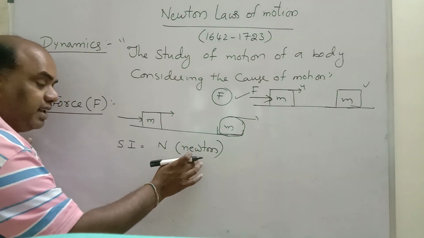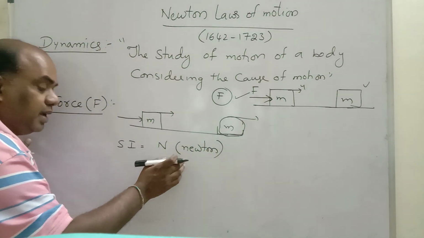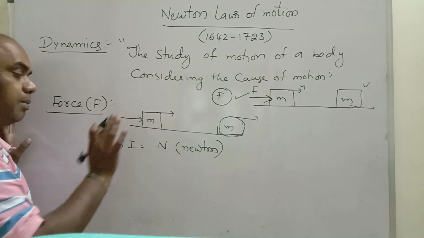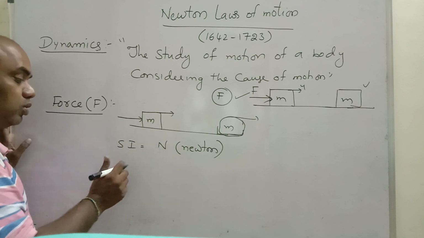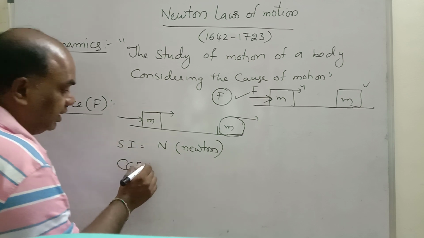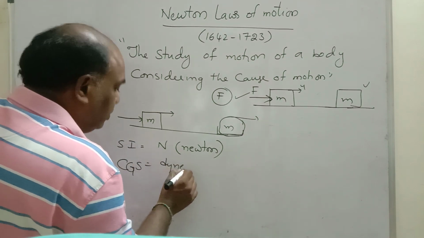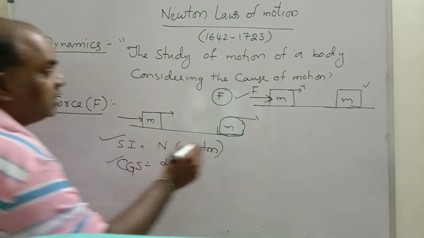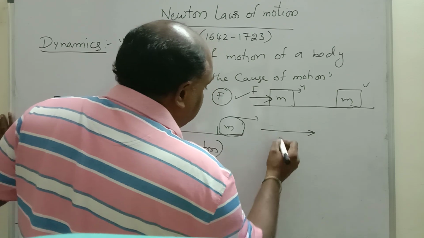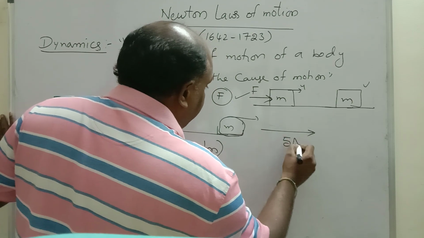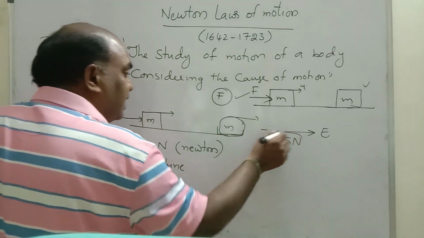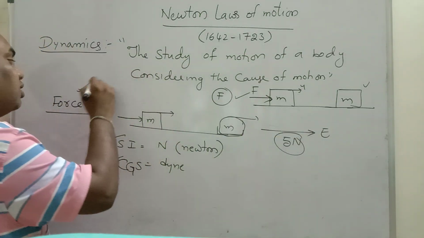Whenever you are writing units named after a scientist, all letters must be small, only the first letter is capital, N. Force SI unit is Newton. CGS unit you know very well: dyne. Dyne is the CGS unit. SI unit is Newton, CGS unit is dyne. Force is a vector quantity. It has particular direction and magnitude. Let us consider 5 Newton force is applied in east direction. That means it has magnitude, it has direction. So force is a vector quantity.